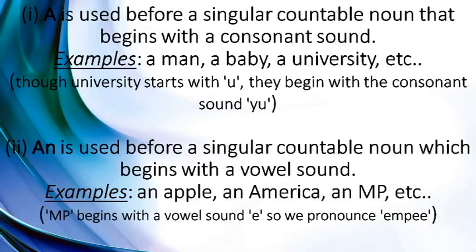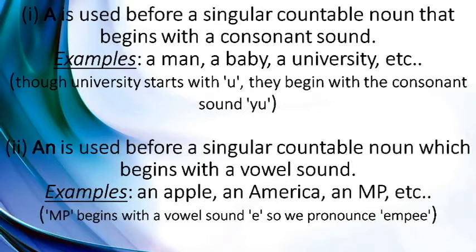A is used before a singular countable noun that begins with a consonant sound. Countable noun means which can be counted and singular means which is only one. So these begin with a consonant sound. Consonants include all the alphabets except A, E, I, O, U. For example, a man, a baby, a university.